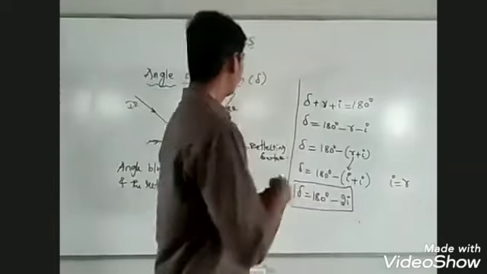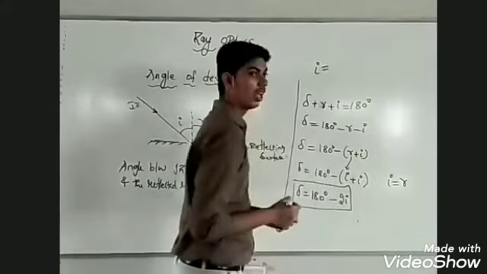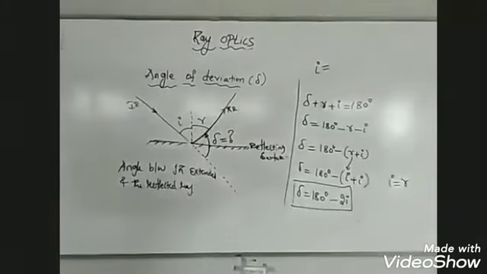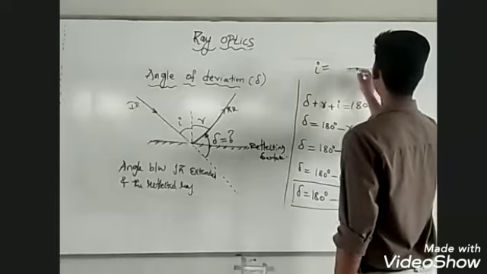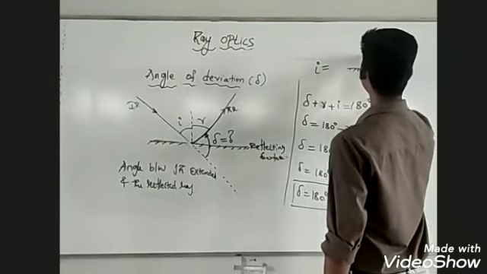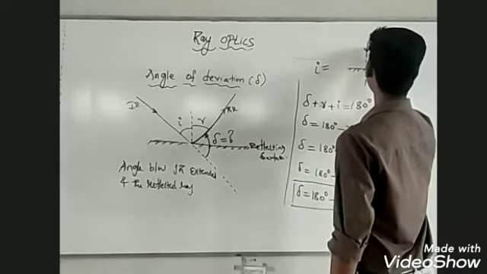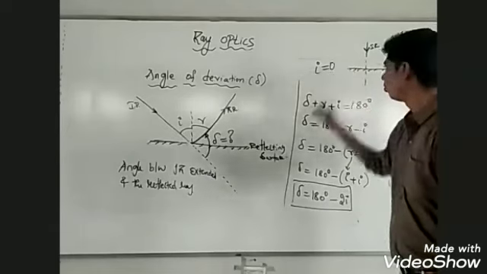Okay, do you remember what is angle of incidence in case of normal incidence? Normal incidence means the ray of light should be incident along the normal. This is the normal. Ray of light should be incident along the normal. This is the incident ray. So angle of incidence should be 0.